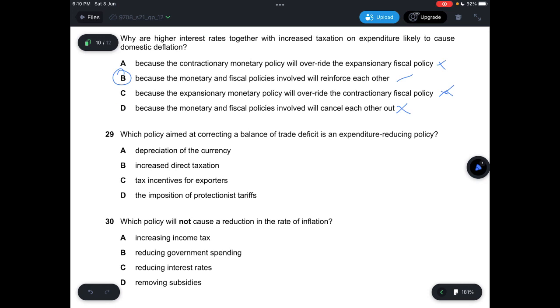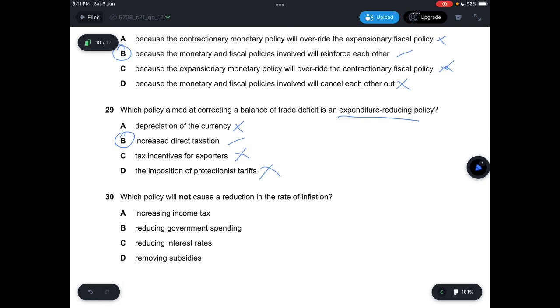And question 29, which policy aimed at correcting a balance of trade deficit is an expenditure reducing policy? A, it says depreciation, which is not an expenditure reducing policy. And B, it says increased direct taxation. Yes, this would be an expenditure reducing policy. And C, it says tax incentives for exporters, which is not expenditure reducing. And D, it says imposition of protectionist tariffs, which is also not correct. So the answer is B. We are correcting a balance of trade deficit, meaning that we want to increase the total volume of exports in general. So by increasing our direct taxation, we will then reduce our total expenditure on imports.